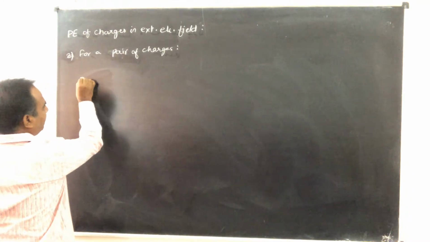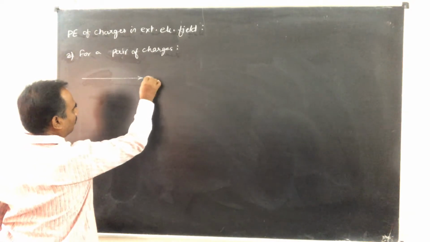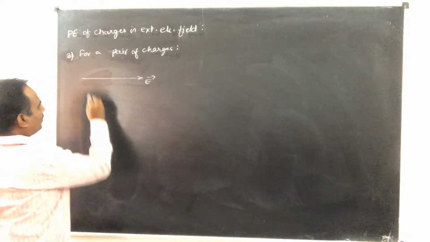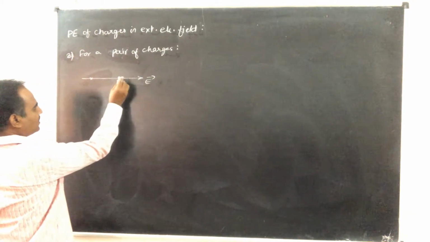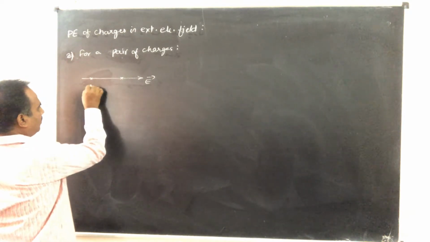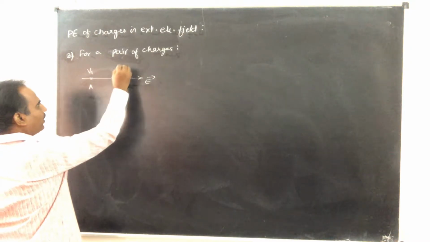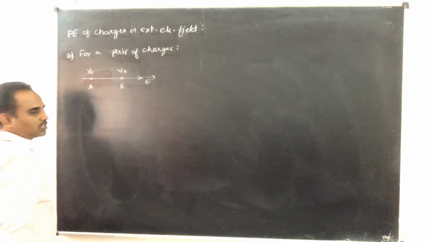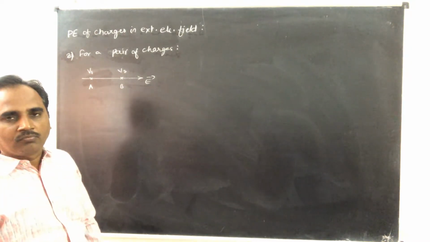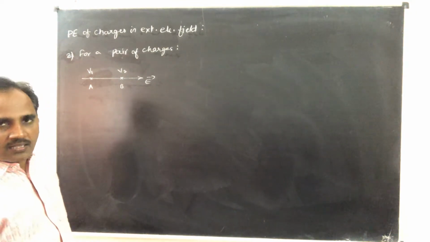Here is a uniform electric field E. In this uniform electric field, let us consider 2 points A and B, where electric potentials are V1 and V2 respectively. Obviously, V1 is greater than V2.